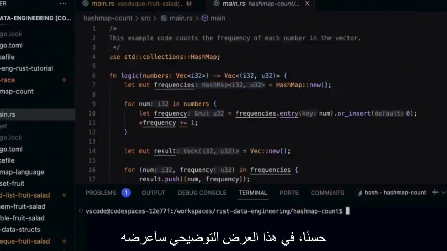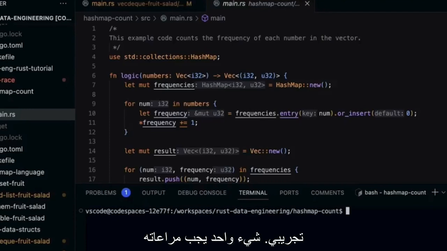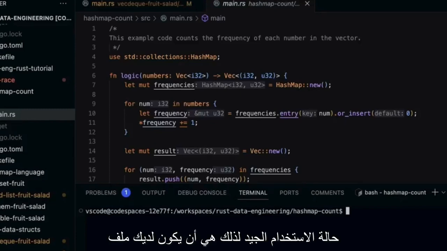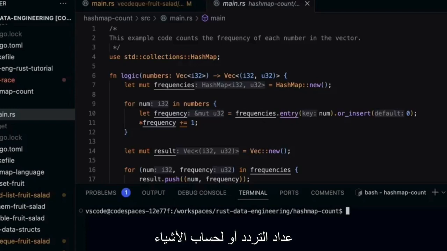All right, in this demo, I'm going to show a HashMap frequency counter demo. One thing to consider about HashMap is it's very similar to a Python dictionary, and a good use case for it is to have a frequency counter or to count things in general. And it has O(1) time complexity for insertion, deletion, and access. So it's really a great multi-purpose data structure in Rust that you'll use quite frequently.